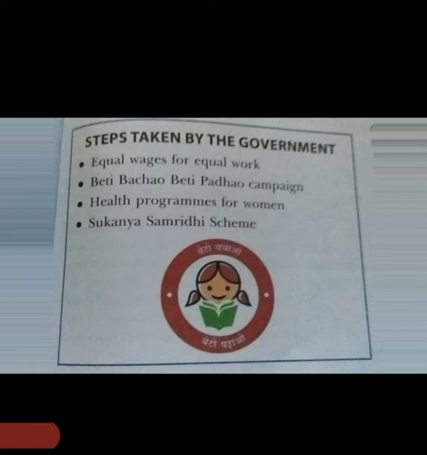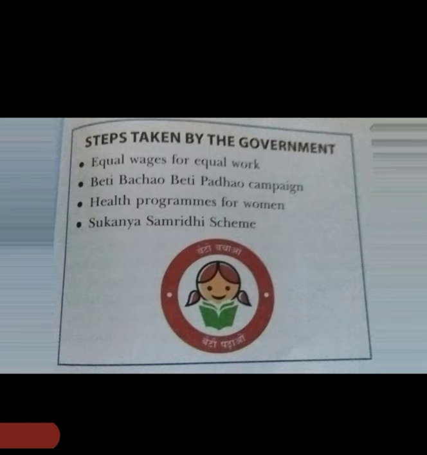Even now in jobs there is a disparity between the wages of men and women. How, children? More money for men and less money for women. Government is doing so many things, but in our society it is not seen sometimes. Anyway, our law is against it. Government is trying to remove this gender inequality.